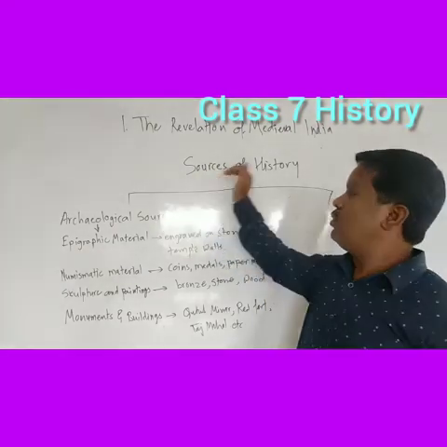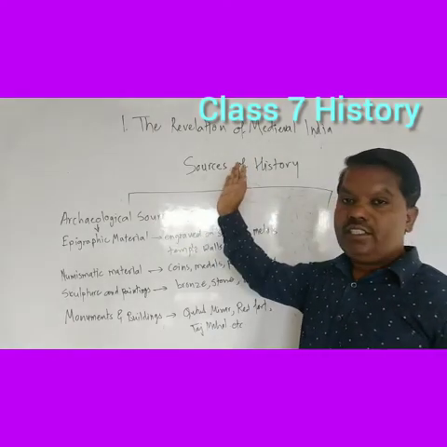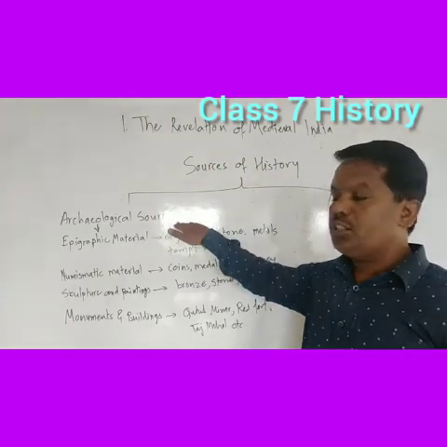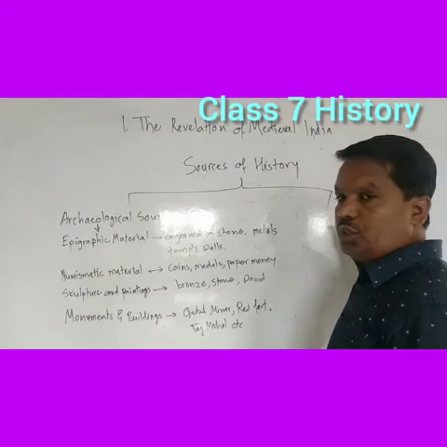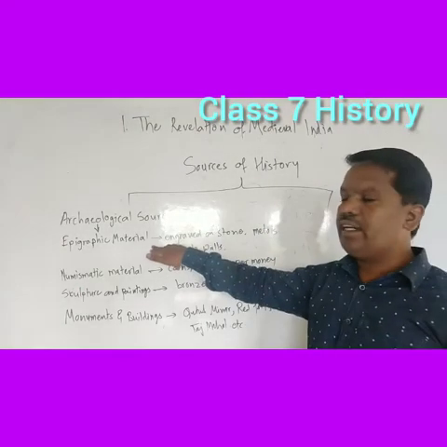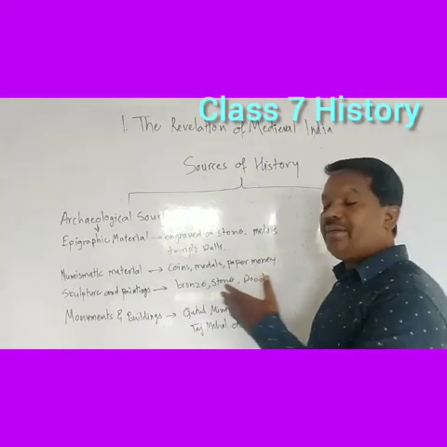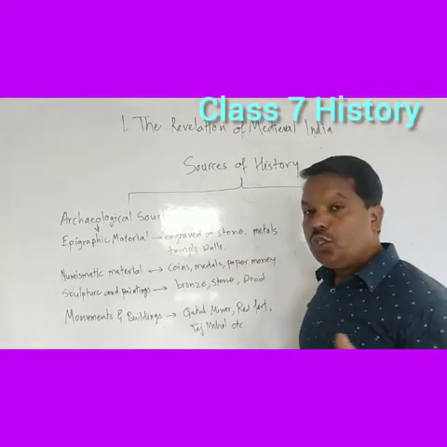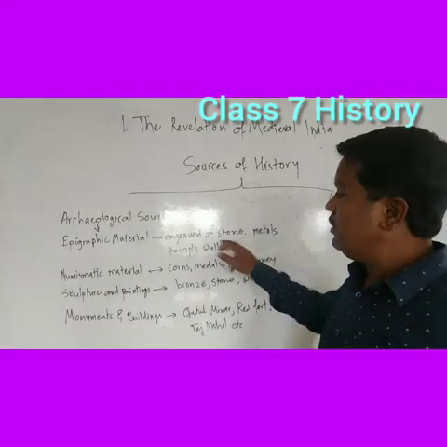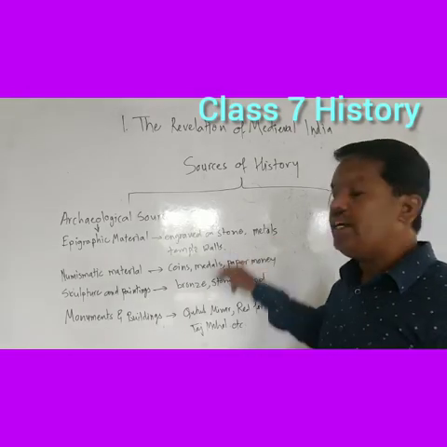The sources of history are divided into two parts: archaeological sources and literary sources. So the first point is the epigraphic materials. So what are the epigraphic materials? It is written that they are engraved on stones, metals and temple walls.